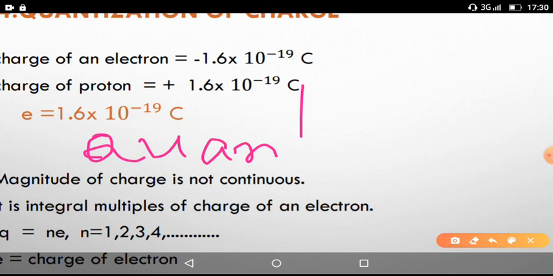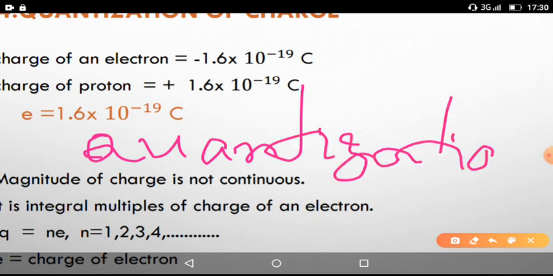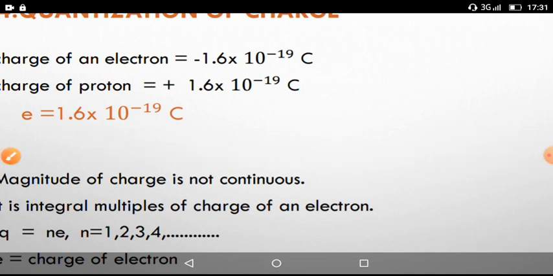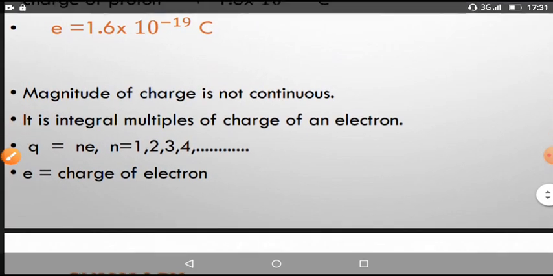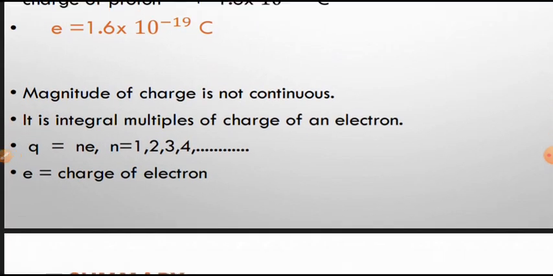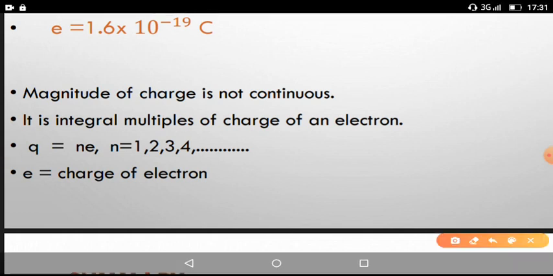Electron charge is 1.6 into 10 to the power of minus 19. Then the charge of any other particle must be an integral multiple of the charge of the electron. Integral multiples of the charge of the electron means 1 multiplied by E, 2 multiplied by E, 3 multiplied by E, like that. So this is called quantization.